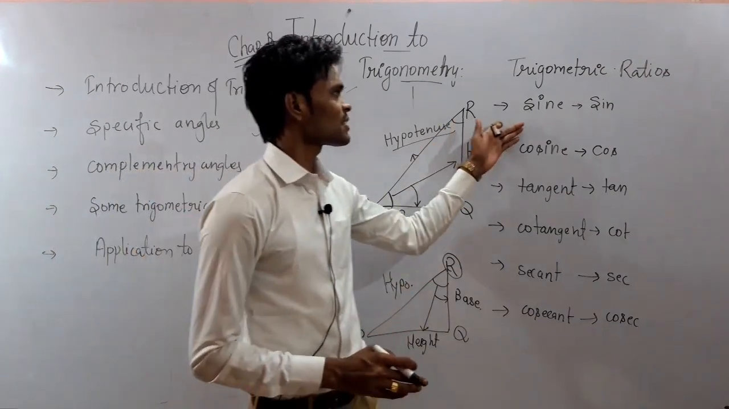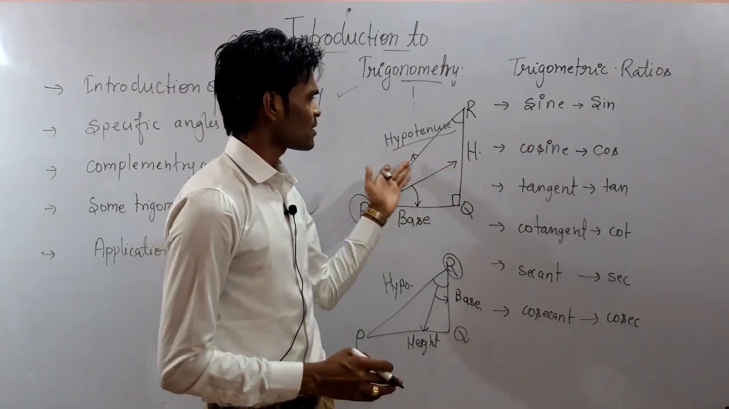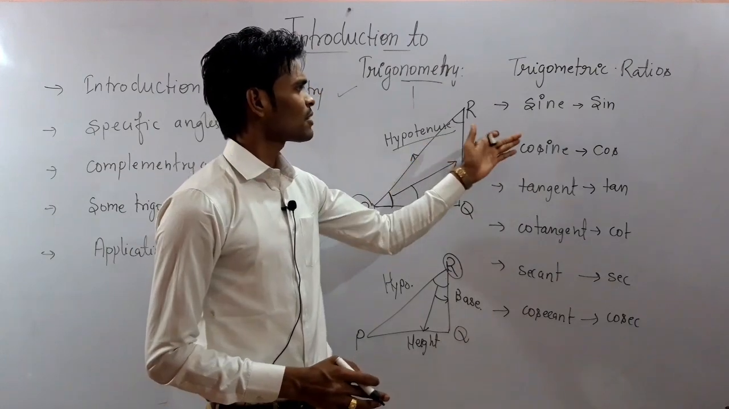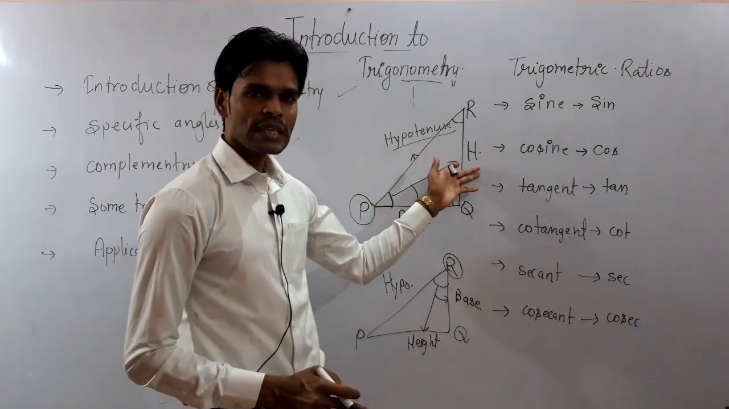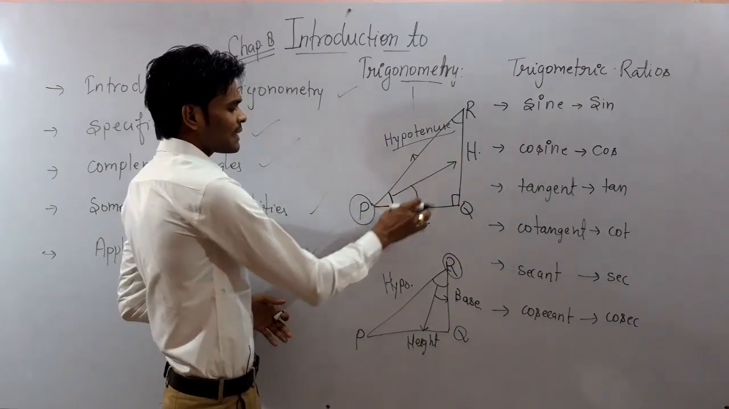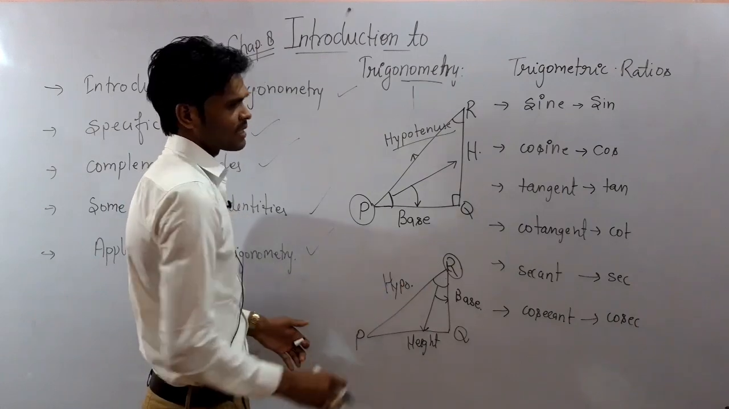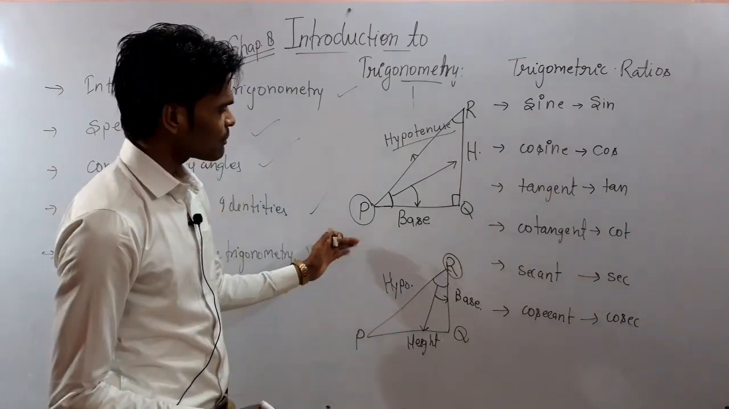So these are the 6 trigonometric ratios with respect to which we try to find the sides of the triangle. And here I have told you how the height and base of the triangle change when we consider different acute angles. Okay, is that clear to everyone?